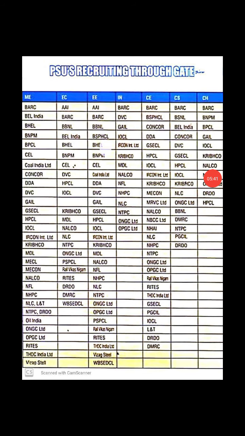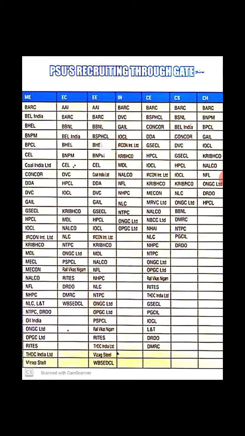Let us consider the PSUs first. If you clear the cutoff of public sector undertakings, then plenty of PSUs will recruit you. Here I am showing you the list of PSUs department wise. If we consider the mechanical department, electronics, electrical, instrumentation, civil engineering, computer science, chemical engineering, like that, there are plenty of PSUs.